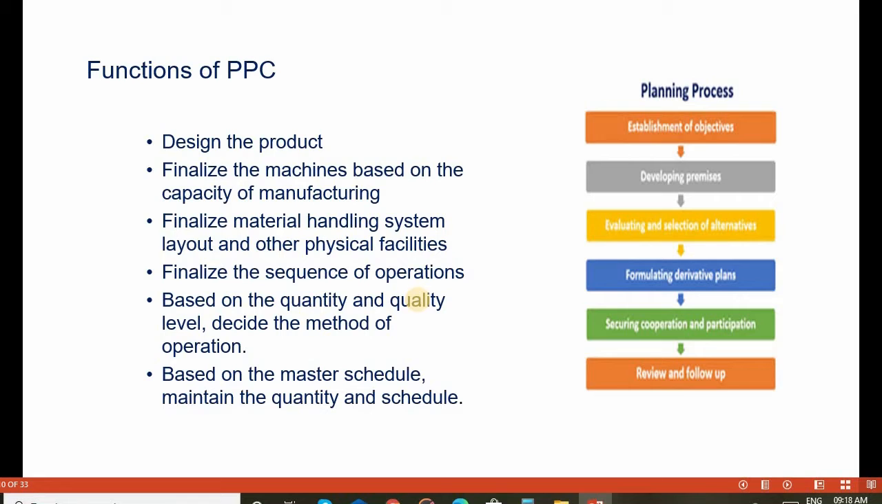The flowchart shows the various functions of the planning process, such as establishing the specific objectives, developing the premises, evaluating and selecting alternatives, formulating derivative plans, securing the cooperation and participation, and review and follow-up. This is a general procedure for the planning process.